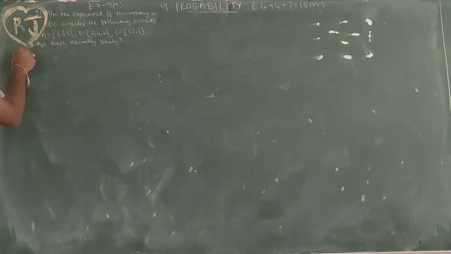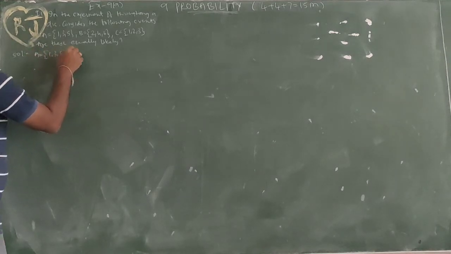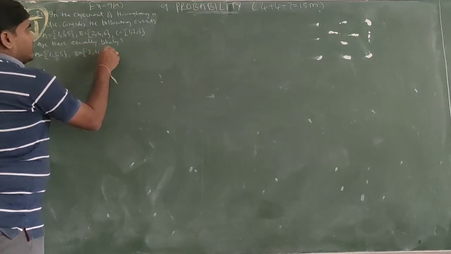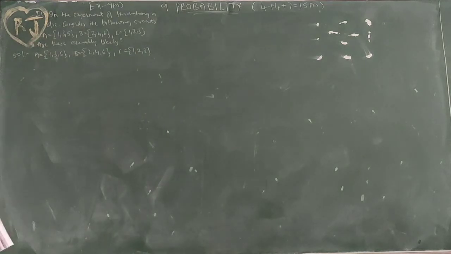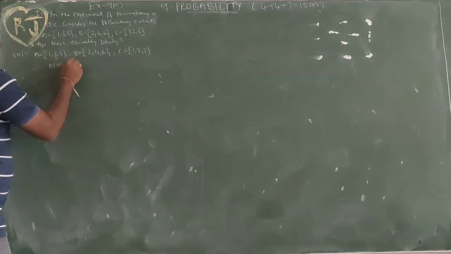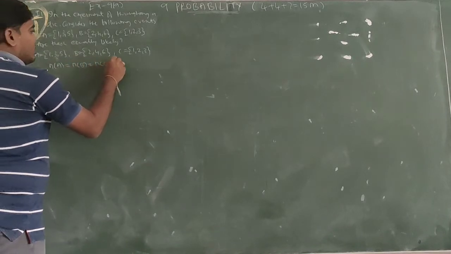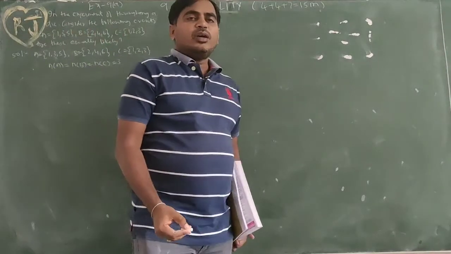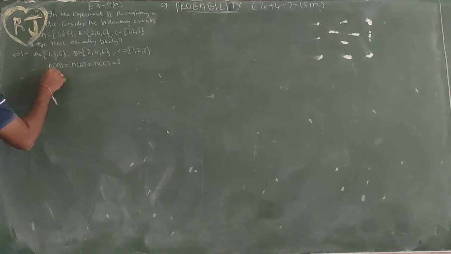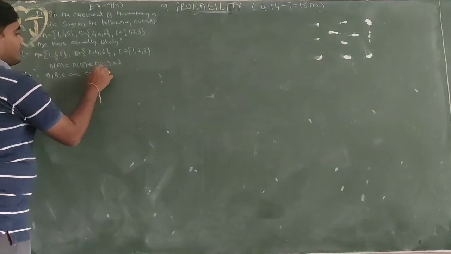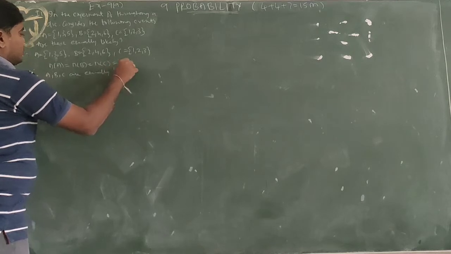Solution. First, A equal to {1, 3, 5}, B equal to {2, 4, 6}, C equal to {1, 2, 3}. How many elements in A? How many choices for A? 3. How many choices for B? 3. Number of choices of C also 3. n(A) equal to n(B) equal to n(C) equal to 3. So all the choices are equal, all having equal possibilities. Therefore A, B, C are equally likely.